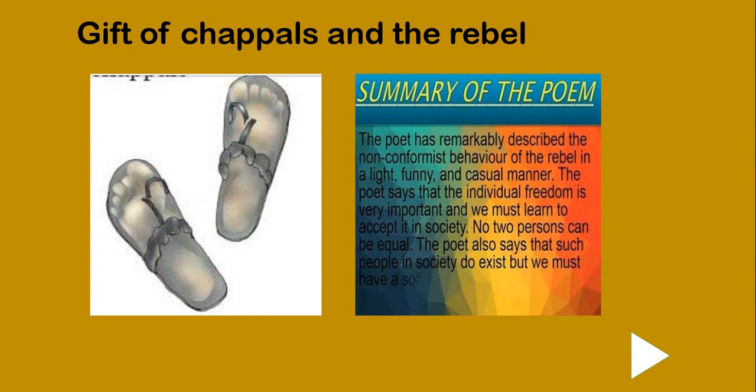And in Rebel, I told you that the poet has remarkably described the behavior of a rebel, and he says that as humans we should always accept that there are different kinds of people in society, and we must try to understand them. So being a rebel is not bad. As many children asked me, ma'am, is it bad to be a rebel? No, it is not bad to be a rebel, but the way you put your words, trying to convince others, that should be in a better form. And we have learnt in this poem that rebels do exist in society. So let us check on to the next slide.